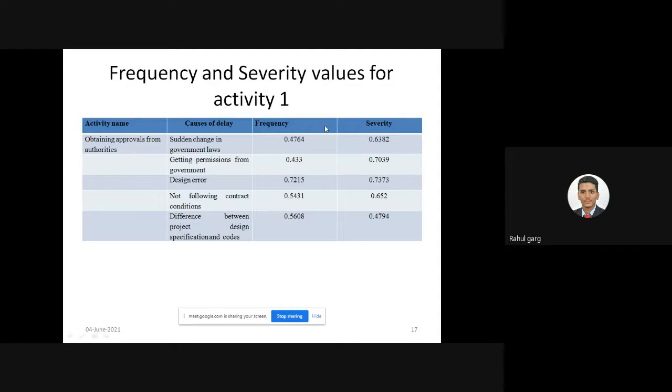First of all, we calculated the value of buffer for these risk factors. This is the activity, obtaining approval from authority, and all these delay factors are occurring in that particular activity. First we calculate the size of buffer for these activities, and then multiply the size of buffer by the importance index value. The importance index is the frequency index multiplied by the severity index. By calculating the buffer for all these factors and adding them, we get the buffer for this activity in terms of percentage of activity duration.